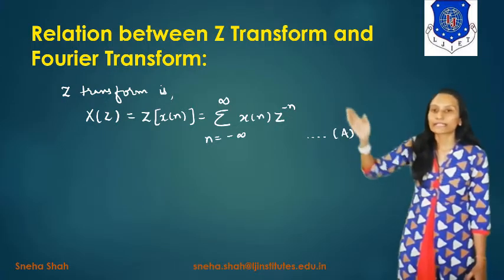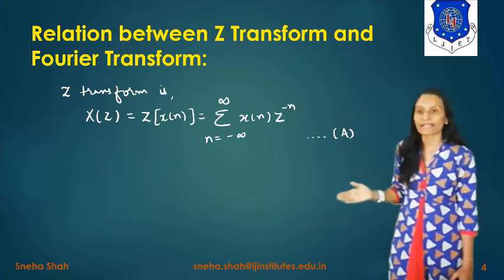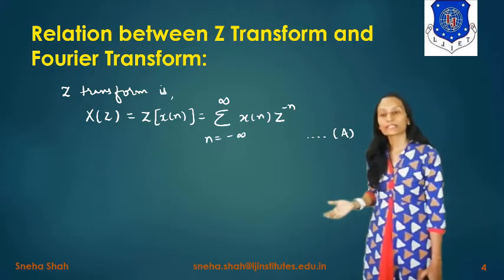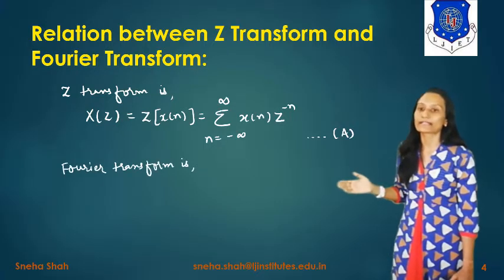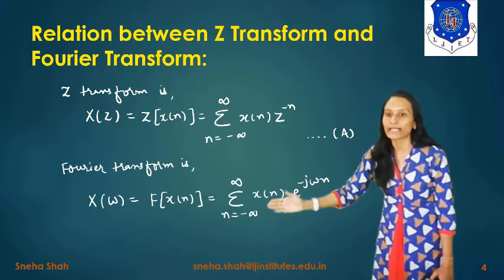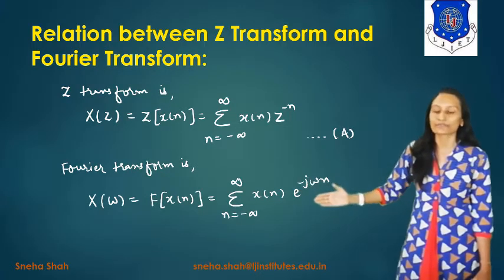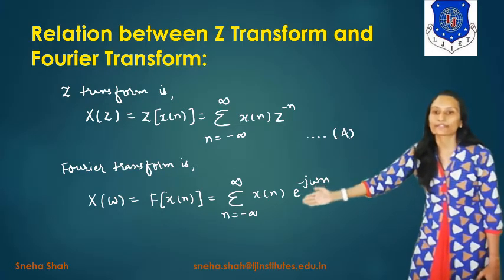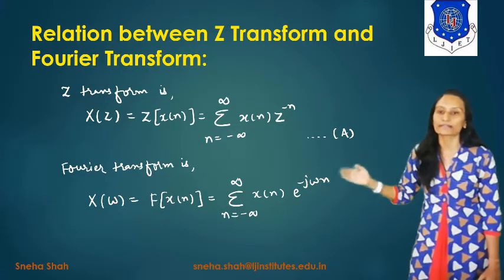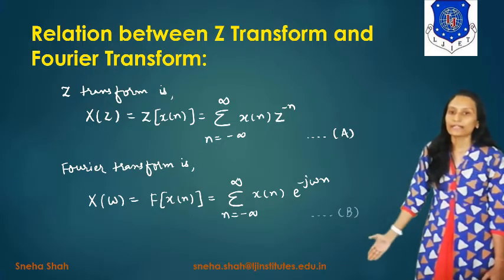Now we have to derive the equation for Fourier transform for the discrete time signal. What is the equation of the discrete time Fourier transform? Its value will be represented as X of omega equals Fourier transform of x of n, and its value equals summation n equals minus infinity to infinity x of n e raised to minus j omega n. So this one is equation number B.